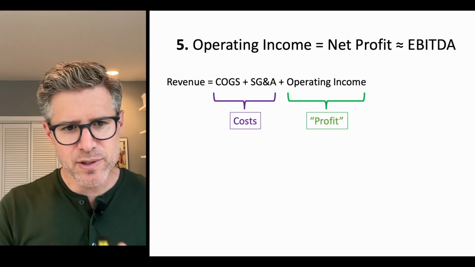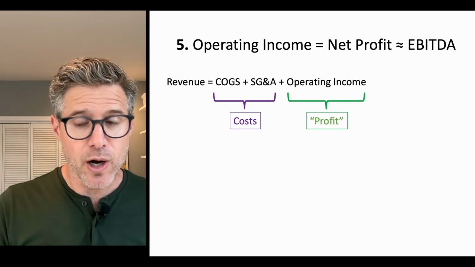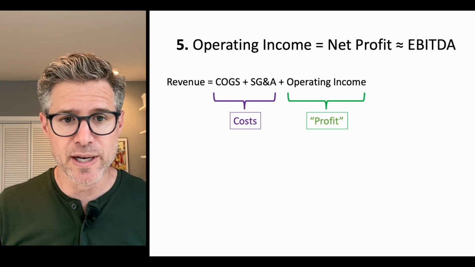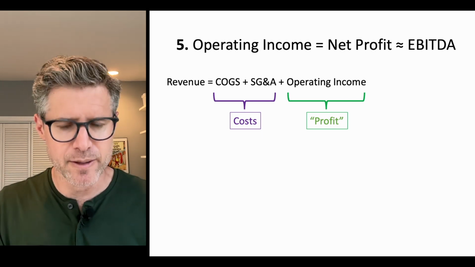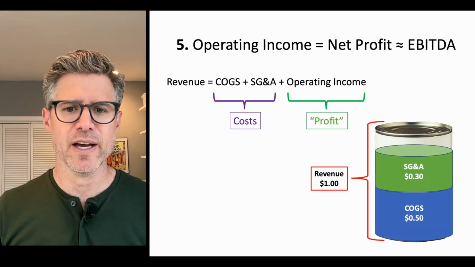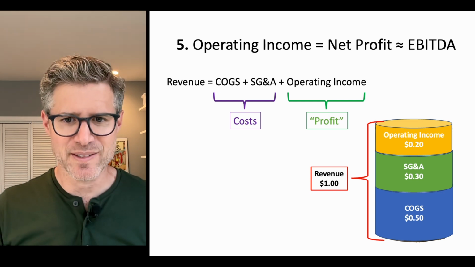So revenue is equal to costs plus profit. So our costs are COGS and SG&A, and our profit here is simply referred to as operating income. This is highly simplified. So revenue, COGS, SG&A, and operating income. So we've filled out our little diagram here.